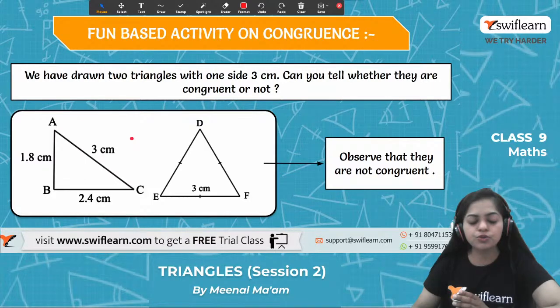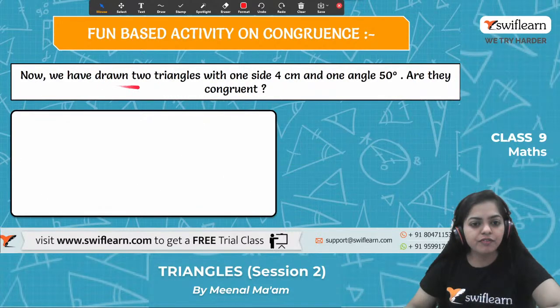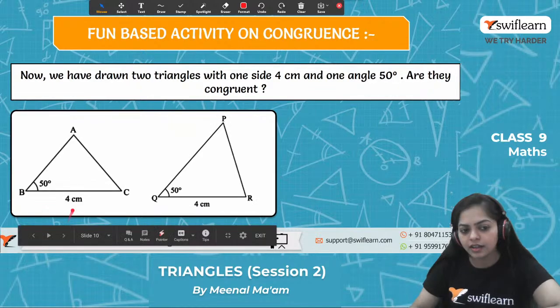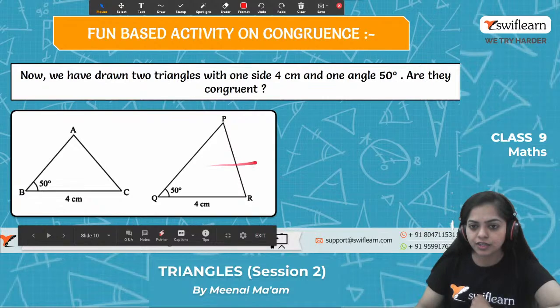Now let's move on to the second activity. We have drawn two triangles with a side of 4 centimeter and one angle of 50 degree. Are they congruent? What do you think? Actually, we can make an infinite number of triangles with a 4 centimeter side and a 50 degree angle, with different sides. So again, we can't say that these two triangles are congruent by observing only one side and one angle.